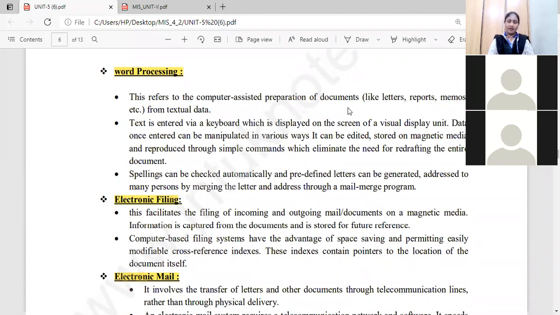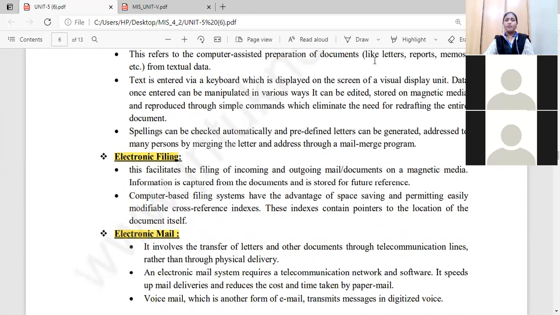Who are the clerk or typist? He is going to write the letters in shorthand, and she prepares that letter by using the typing machine. Okay. Nowadays, we are preparing these computer assisted documents. That means we are preparing the letters, reports of any organization or memos or whatever it may be from the textual data. So this refers to the computer assisted preparation of documents. You are preparing the documents from your textual data.